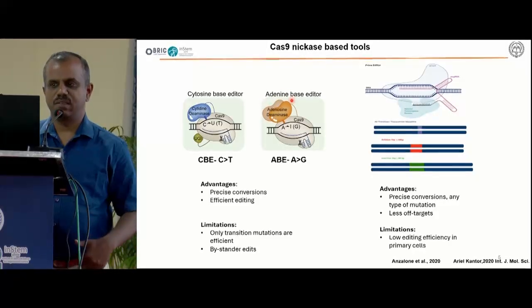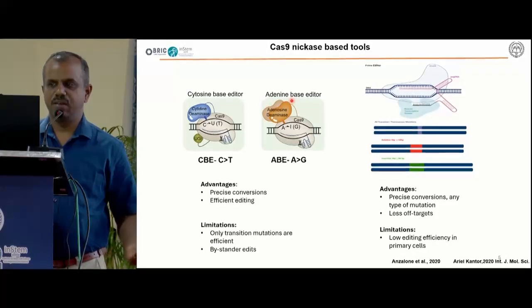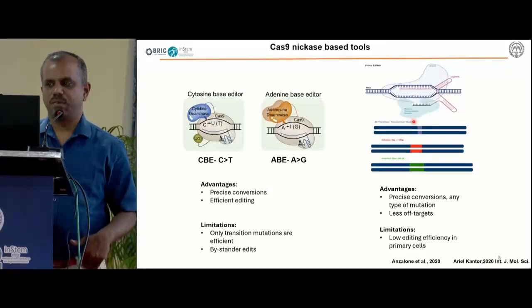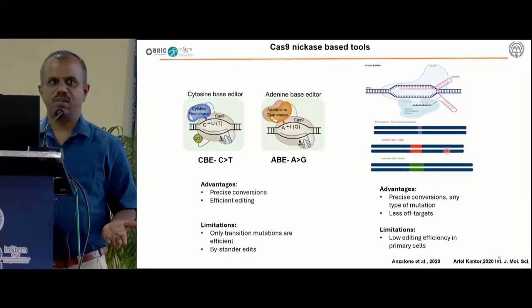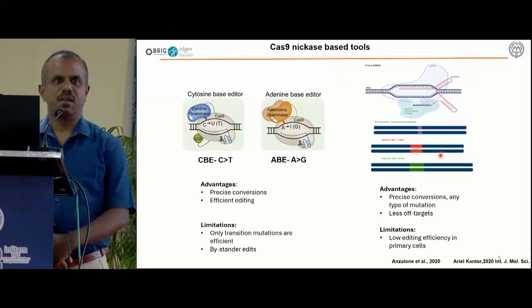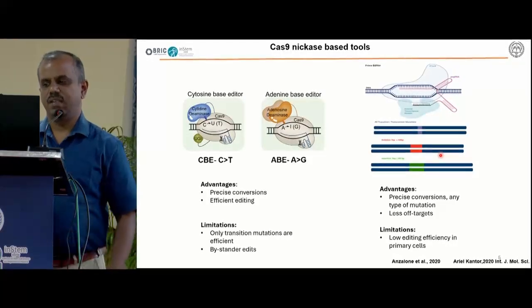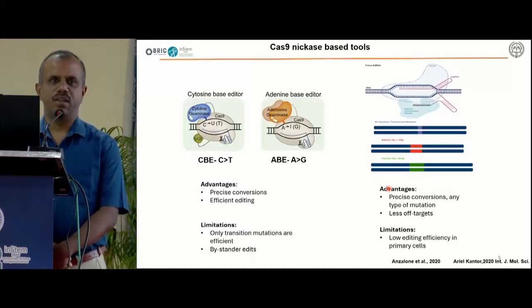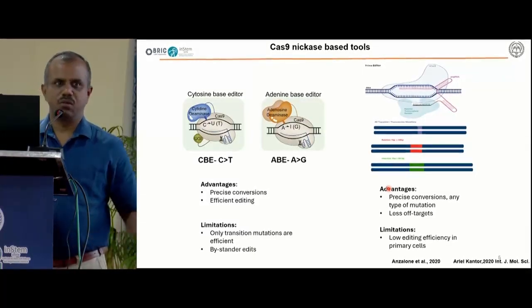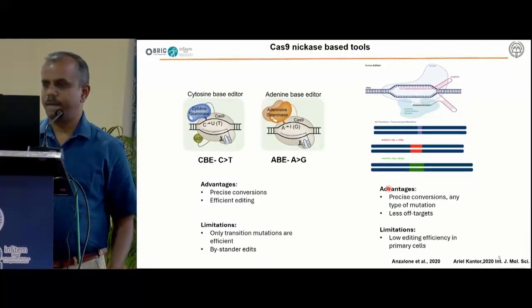So to overcome this, the same group, Dr. David Liu, developed the prime editor. By using this approach, we can even correct the transversion mutations, and also we can avoid the off-target effects. But the problem here is it causes very low editing efficiency in the target cells compared to base editing.